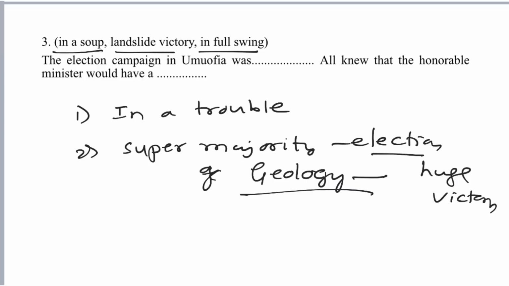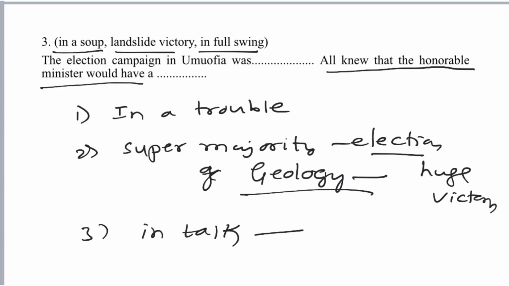Whereas in full swing means it is in talk. So, it is in publicity, something like that. The election campaign in Umofia was dash. All knew that the honorable minister would have dash.